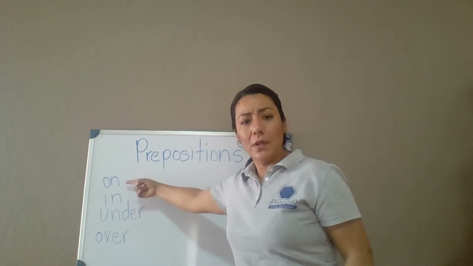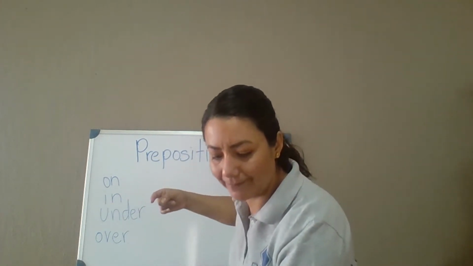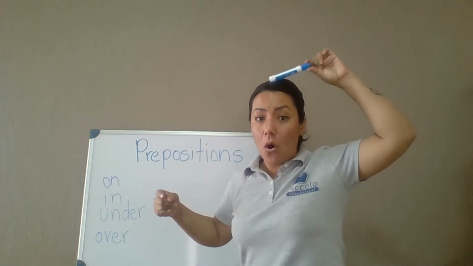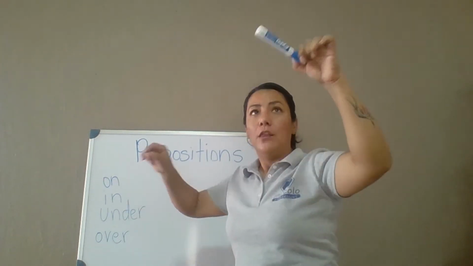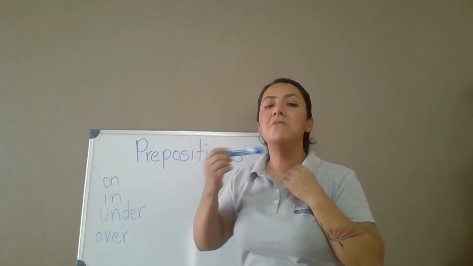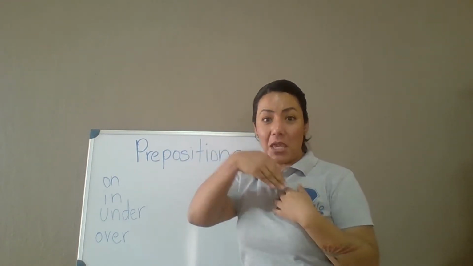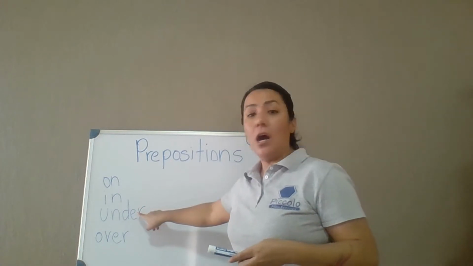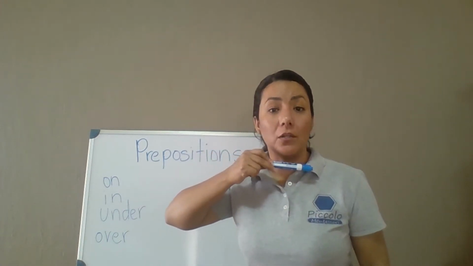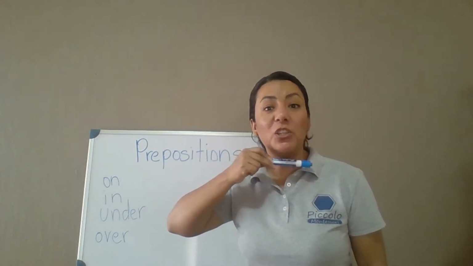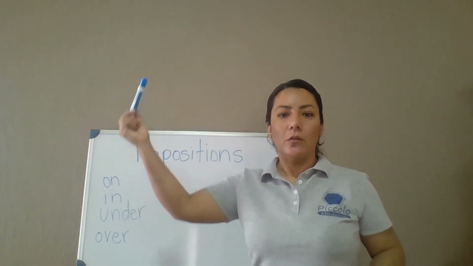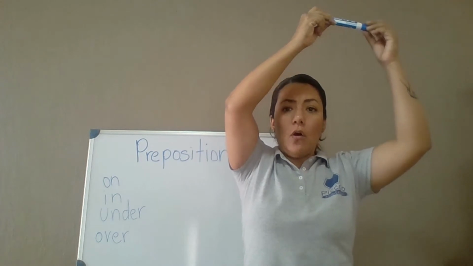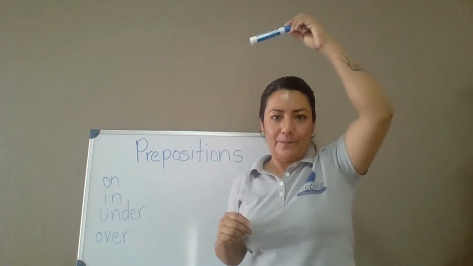Okay? On, the marker is on my head, on. In, the marker is in my shirt, in my shirt. Under, the marker is under my face, under my head. Over, the marker is over my head, over.